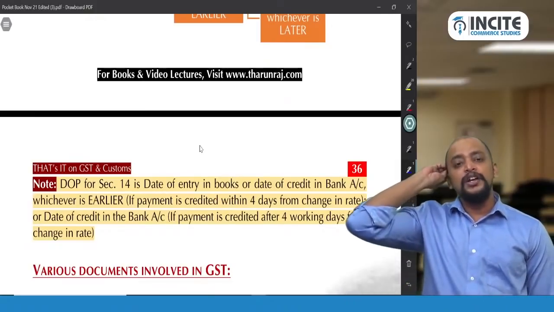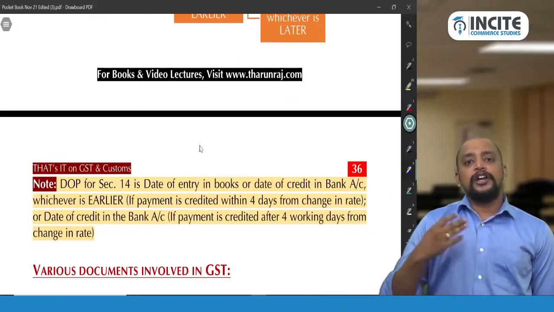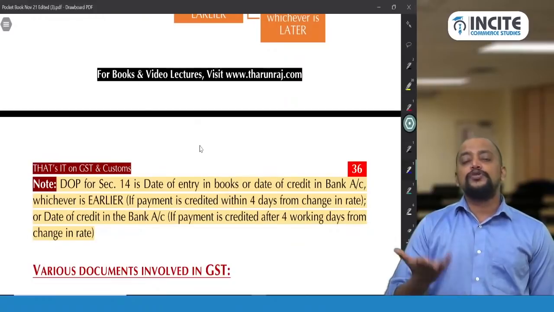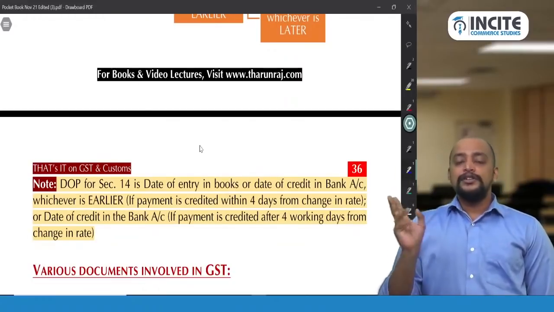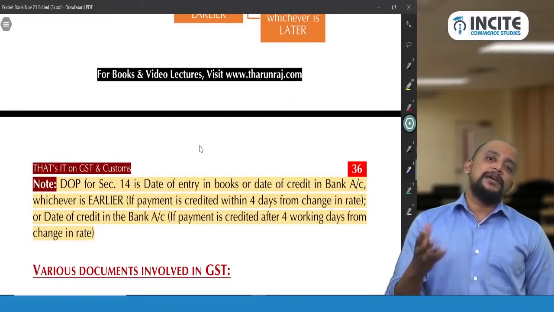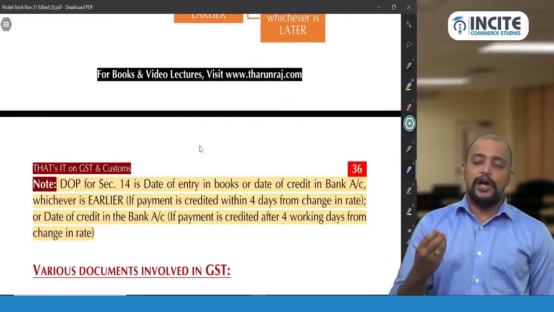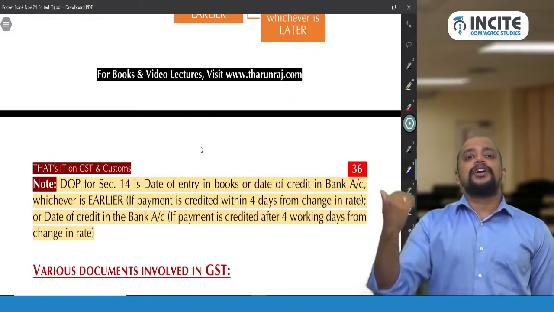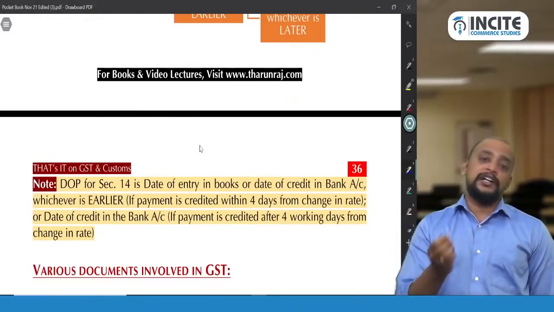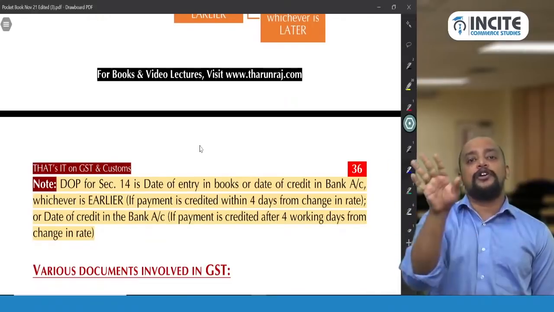For example, you are going to a shop and you are regularly purchasing in that shop. They are giving you some loyalty points, and you are converting those loyalty points for a purchase. For example, you have converted 100 rupees. Now the product is 500 rupees and you converted 100 rupees, which means you are paying only 400, but they need to pay GST on 500, not on 400.